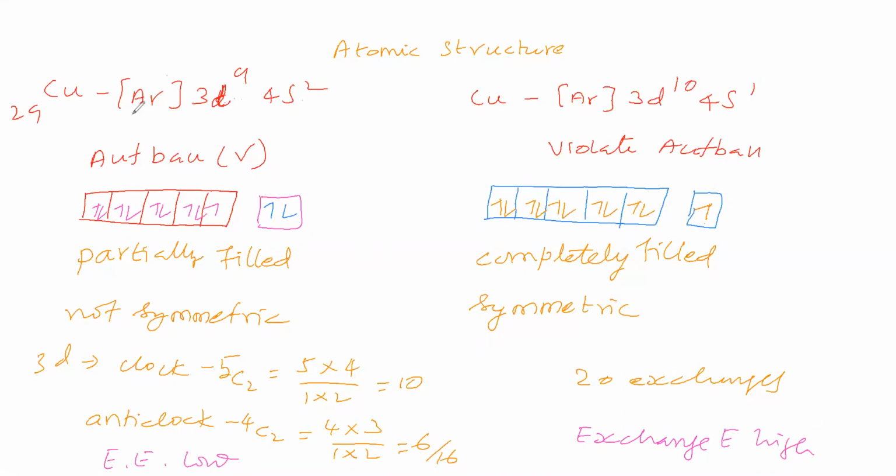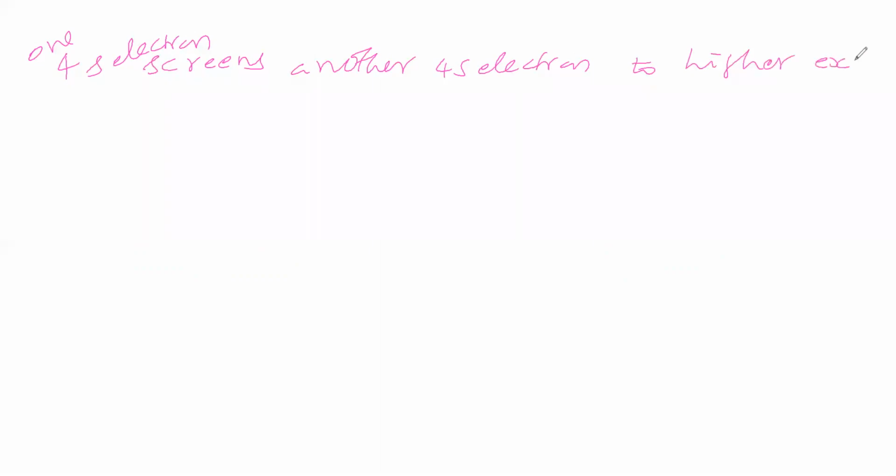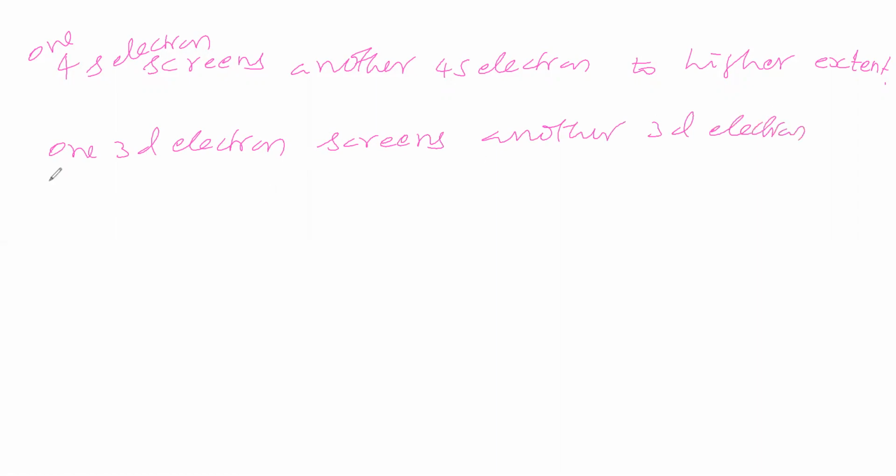So how are we saying this? See that one 4s electron screens another 4s electron to a higher extent, whereas one 3d electron screens another 3d electron to a lesser extent.